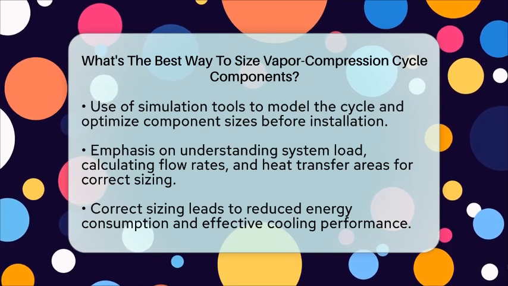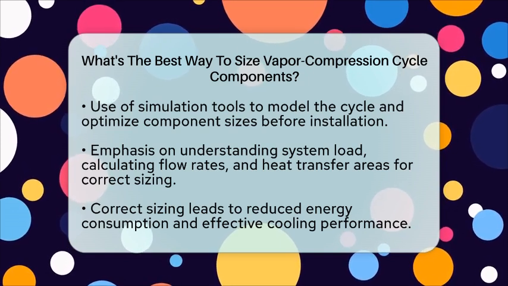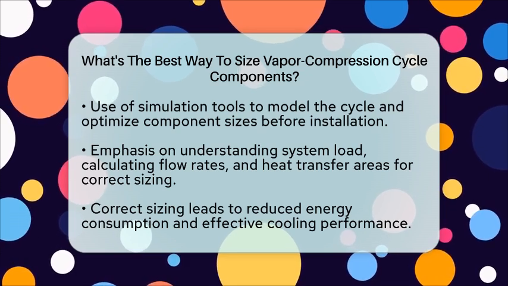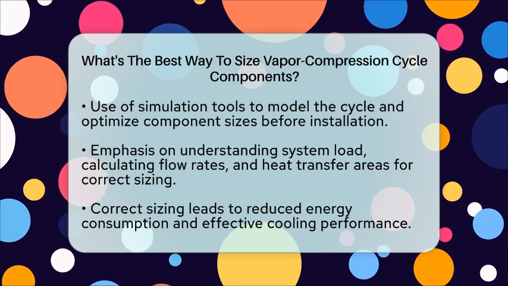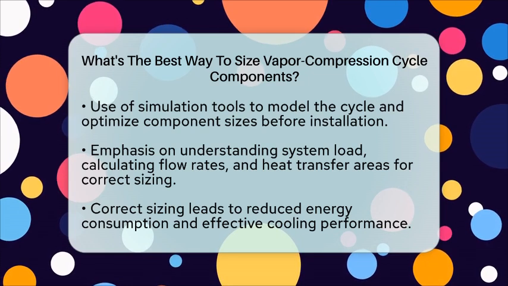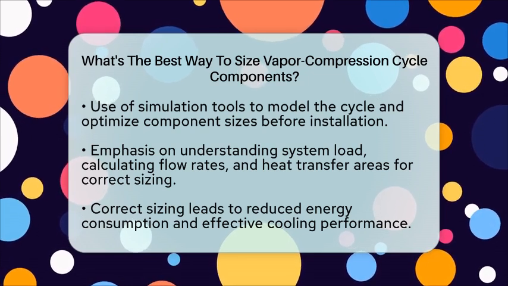In summary, to size vapor compression cycle parts correctly, you start with understanding the system's cooling load, then calculate the required flow rates, heat transfer areas, and pressure drops. Proper sizing ensures your system runs efficiently, uses less energy, and keeps your space cool without wasting resources.